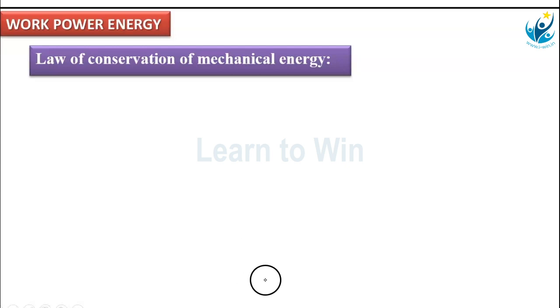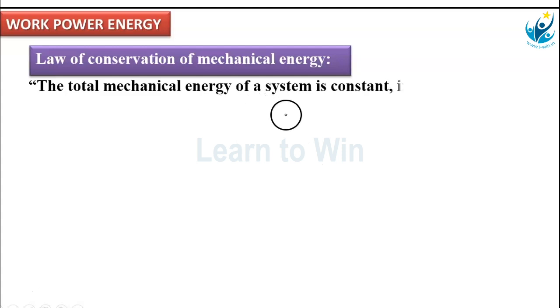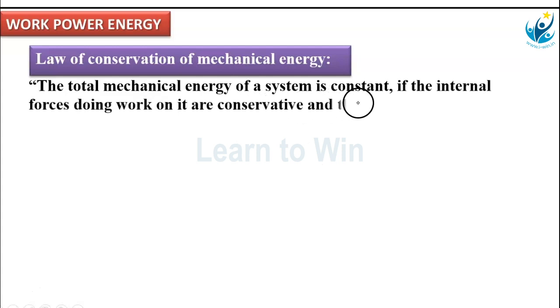Now, law of conservation of mechanical energy. What is mechanical energy? Sum of the potential energy and kinetic energy is the mechanical energy. What does the law of conservation of mechanical energy state? The total mechanical energy of a system is constant if the internal forces doing work on it are conservative and the external forces do no work. This is the statement of the law of conservation of energy.